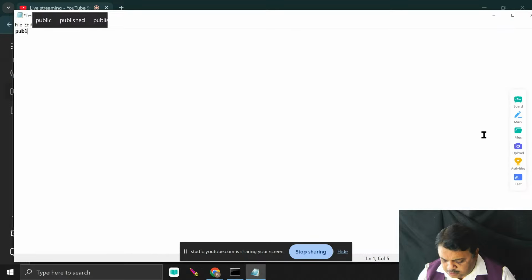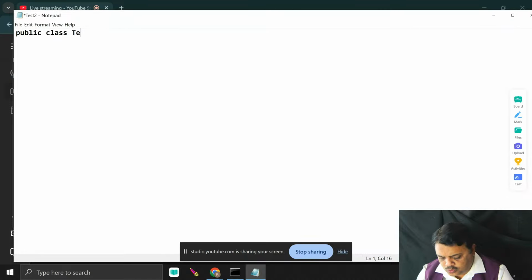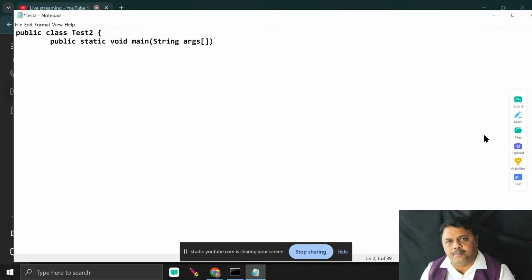I write here class Test2. Test2 is a class. What I did here is public static void main, and I pass String args. I'm just entering the main. Now, what's my condition? I can print 1 to 10 with the help of a for loop, or with the help of a while loop.